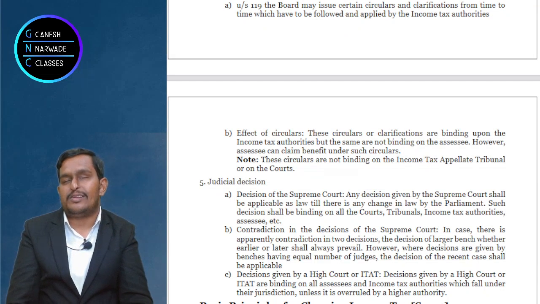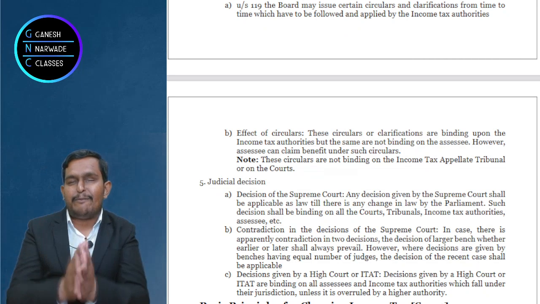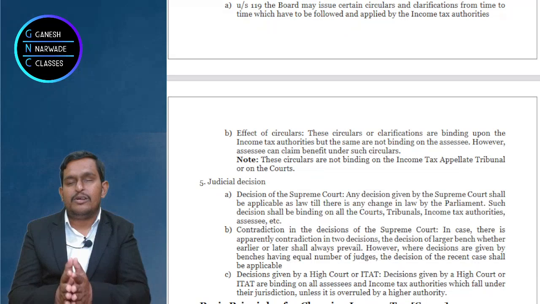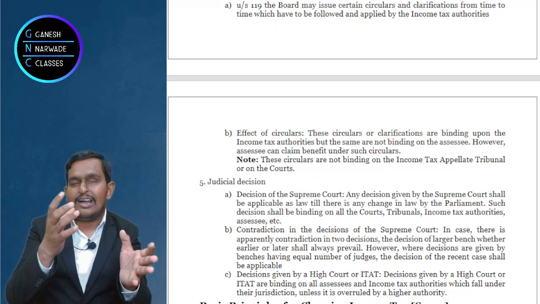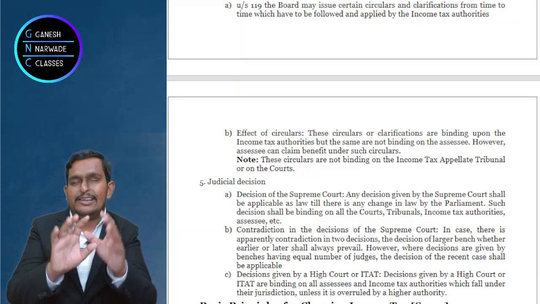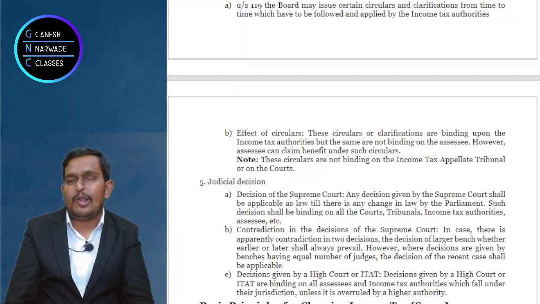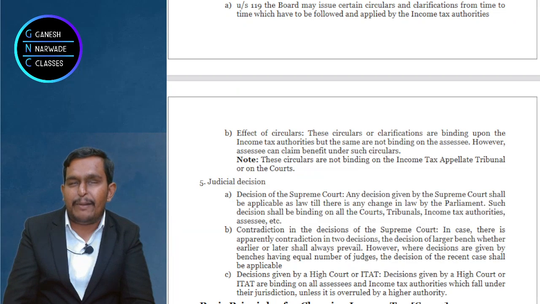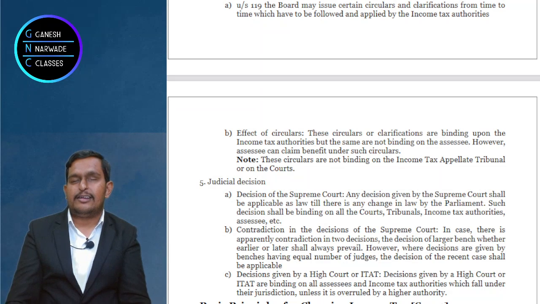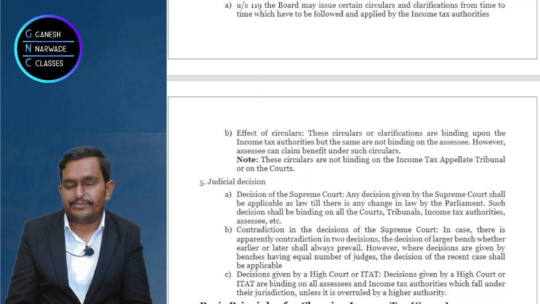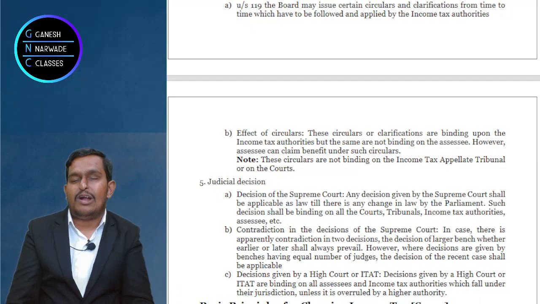But you may ask me a question. Suppose, sir, there are similar types of cases, but the Supreme Court gave judgment in one way for one case and another way for another case, though the content of both cases is the same. Sir, how can that be? Arre, it happens, yaar. That's why I am telling. Separate judges are sitting. One judge gave judgment in one way, another judge gave the judgment in another way, and the two cases have similar content. Now tell me, what will prevail?